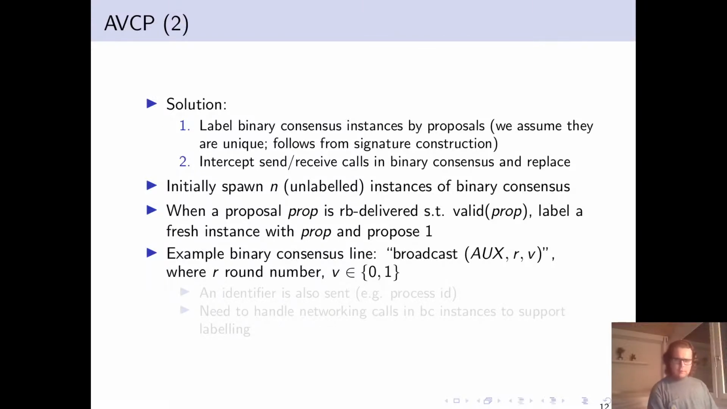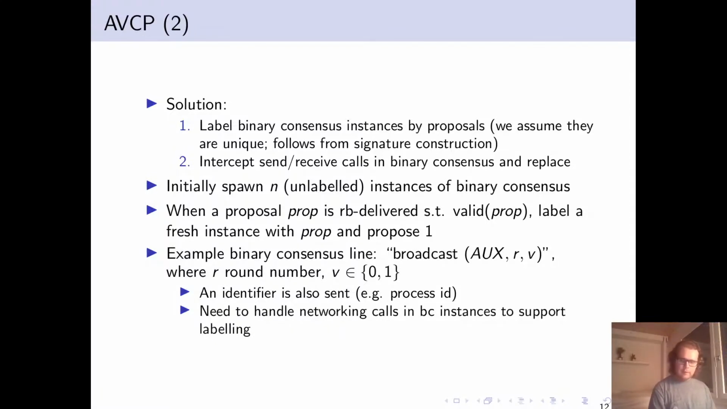So one example line from a binary consensus algorithm could take the form, broadcast this auxiliary message in round R, and it's a binary value of either 0 or 1. An identifier is usually, if we were doing a reduction to binary consensus with n instances, the process ID that we're referring to disseminate. But we need to handle this differently here.